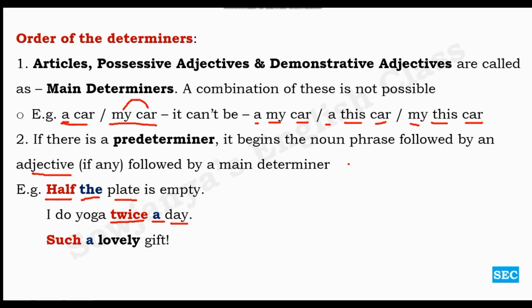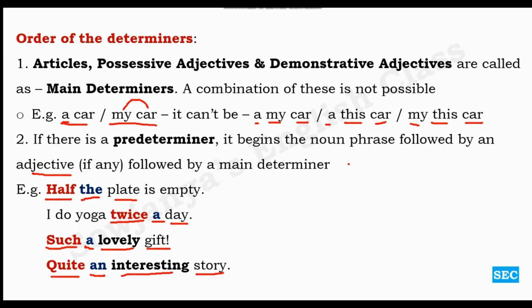If you observe this, such predeterminer, a main determiner article, lovely adjective, and gift noun. And then, quite an interesting story. Quite predeterminer, an main determiner, indefinite article, interesting adjective, and finally noun, story.